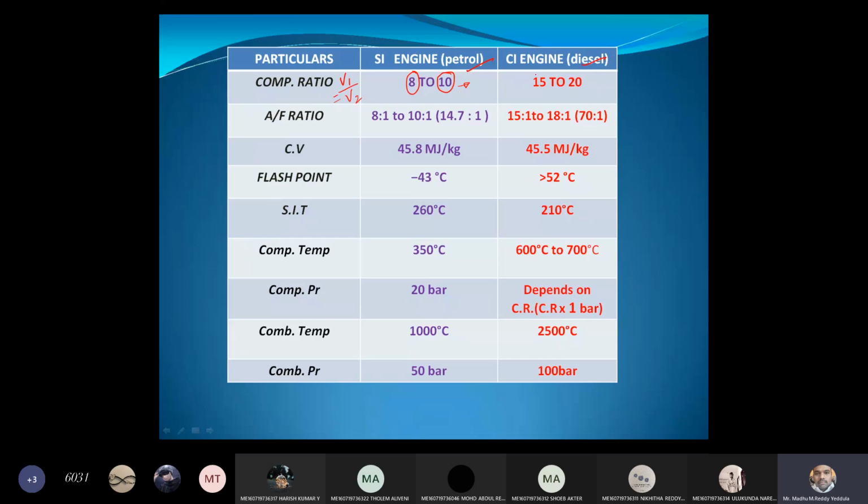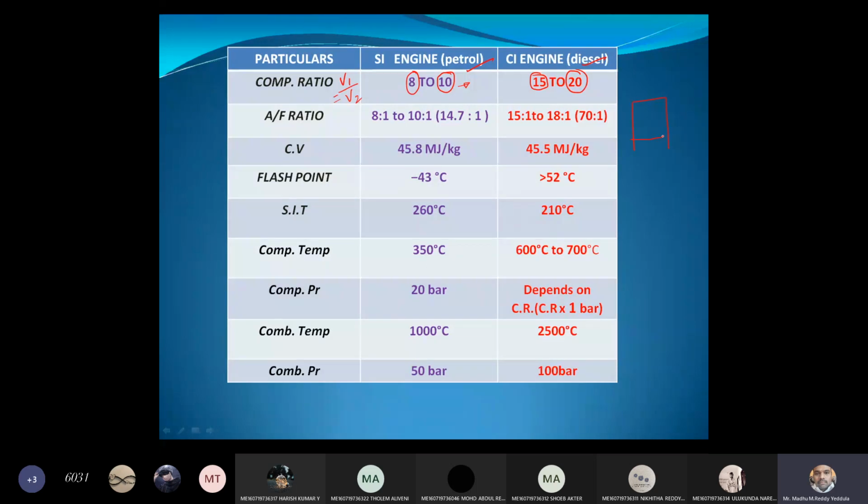Whereas in case of diesel engine, the compression ratio almost doubled as compared to the petrol engine. It is varying from 15 to 20. In order to do that, what will happen? The size of the cylinder will be bigger. So how to define compression ratio?